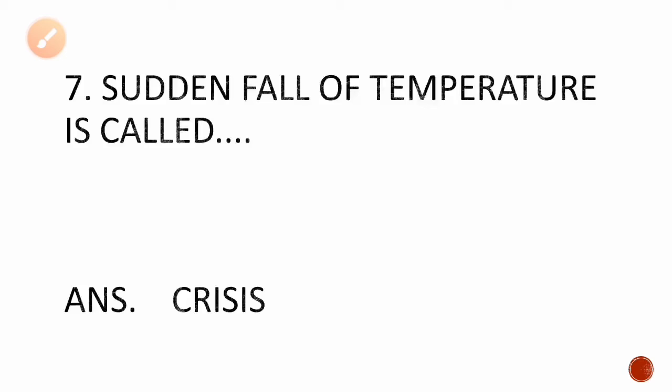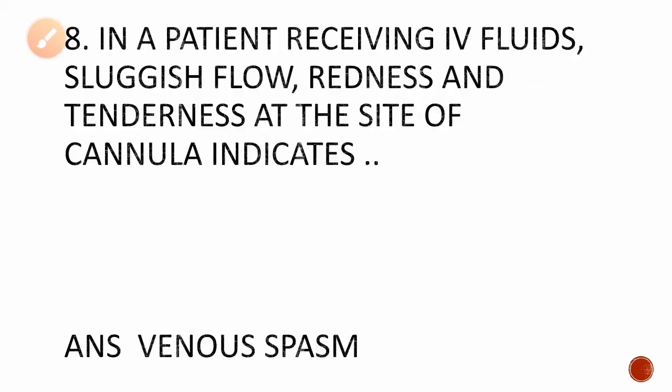Okay, coming back to question number 8, in a patient receiving IV fluids, sluggish flow, redness and tenderness at the site of cannula indicates. We all know if you put a cannula on day 1, by day 3 or day 4 there will be sluggish flow, that is, the flow through that cannula is decreased, and there will be redness around the cannula where we have injected, and there is tenderness.